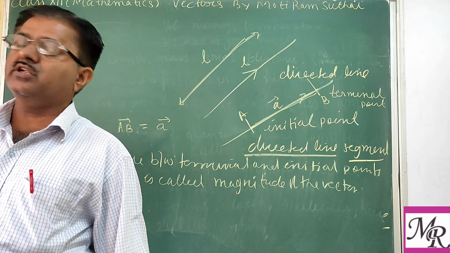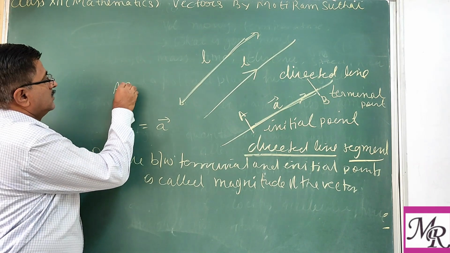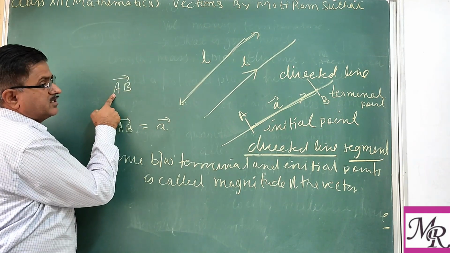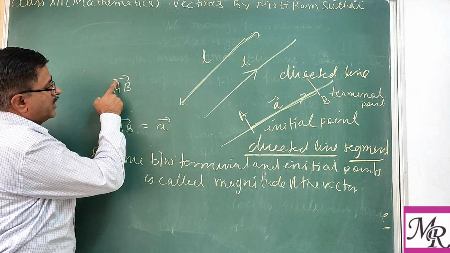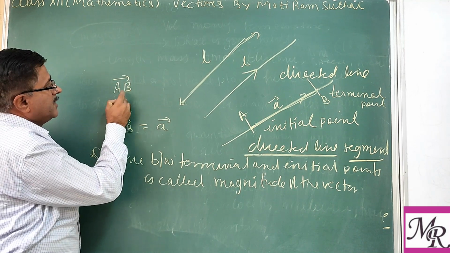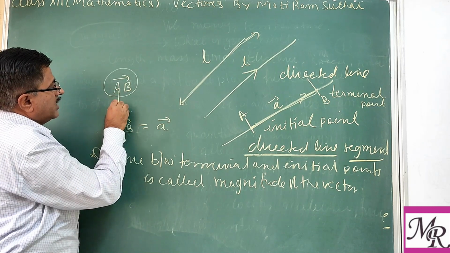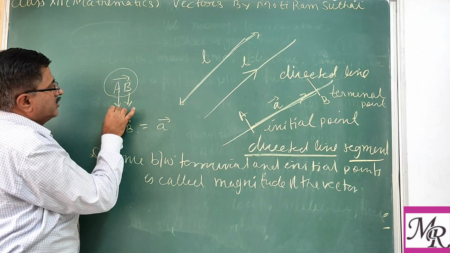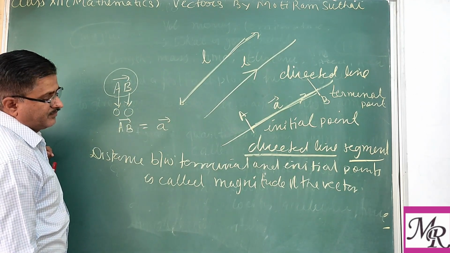When we want to indicate the direction, we write this arrow. It means the initial point, and this arrow indicates the direction of the vector, vector from A to B. So we can easily say this is the starting point and this is the end point, or the initial point and the terminal point. Clear?